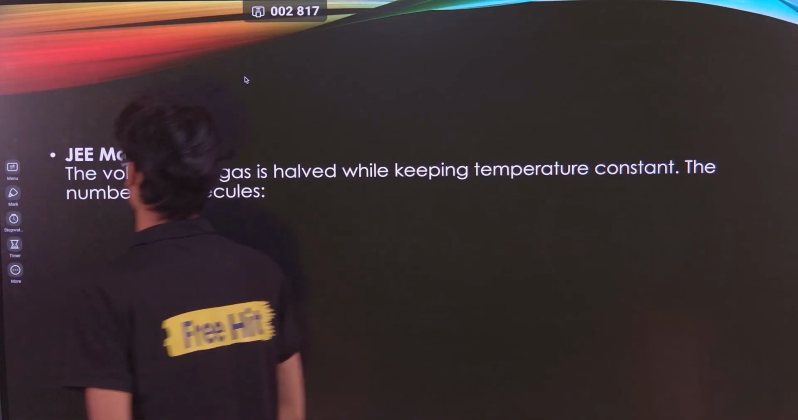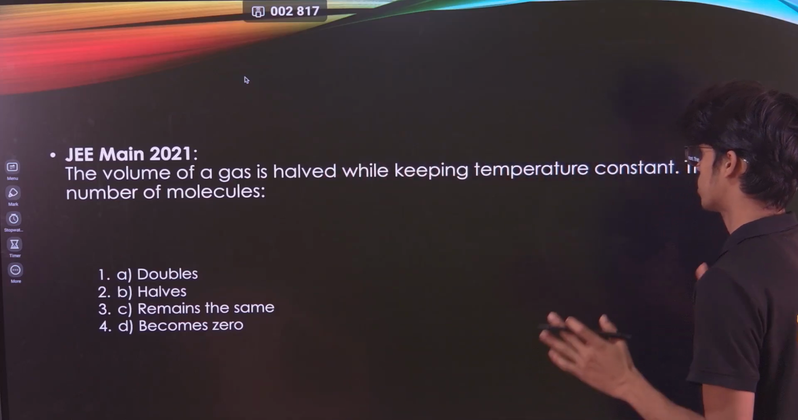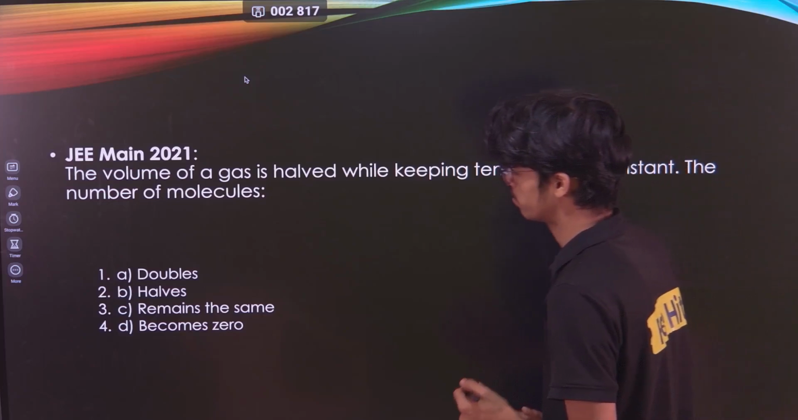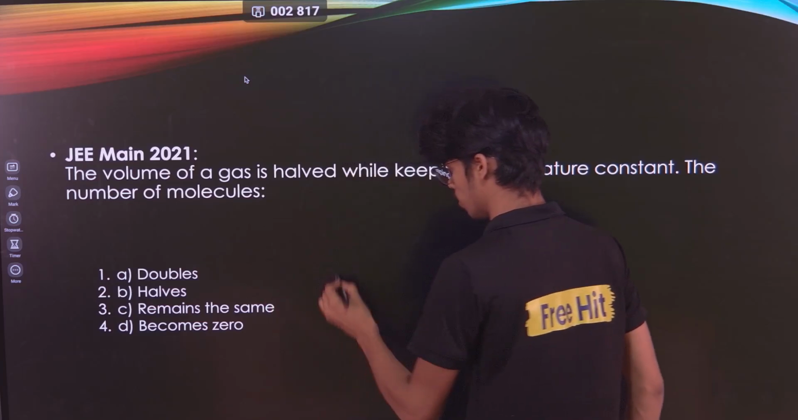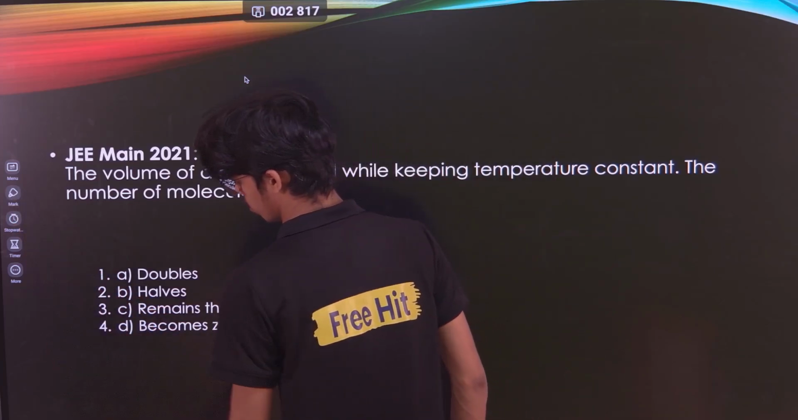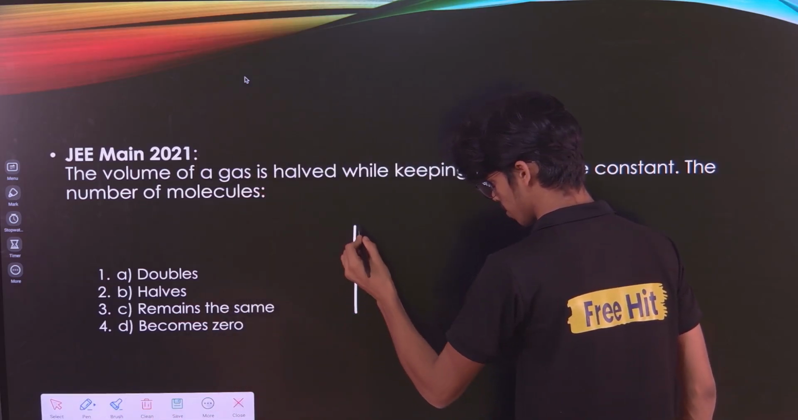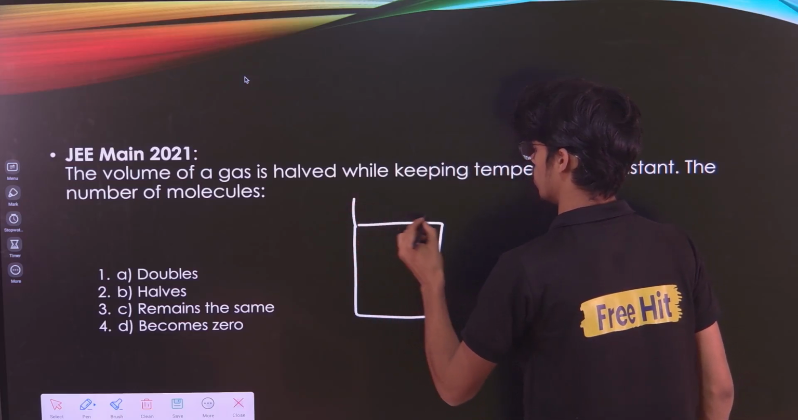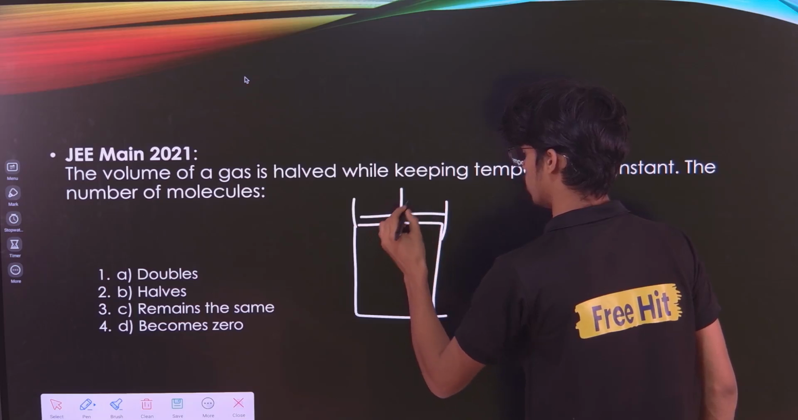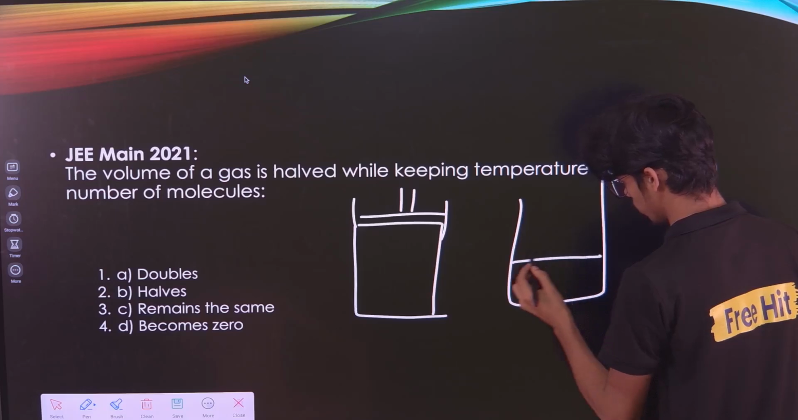We have JEE 2021. The volume of a gas is halved while keeping the temperature constant. The number of molecules is what? Volume of a gas is halved. So we have some amount of volume, for example, suppose this bucket. We compress this bucket to half of the initial volume, right?